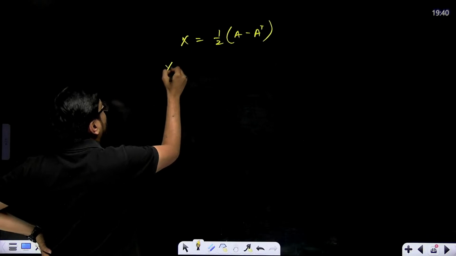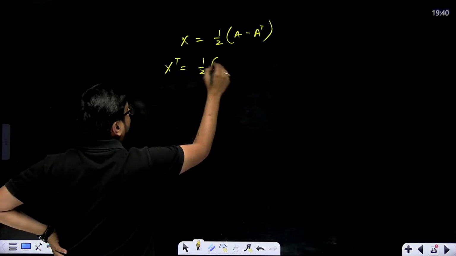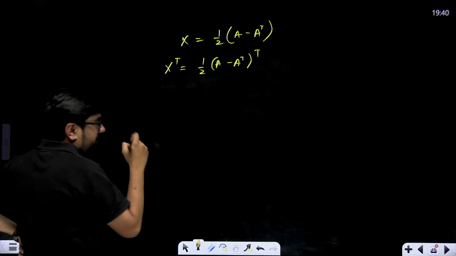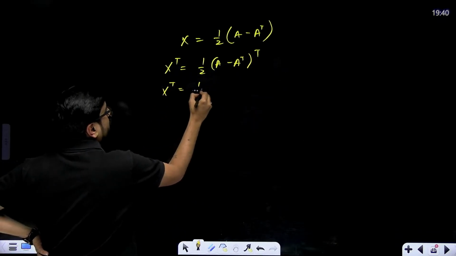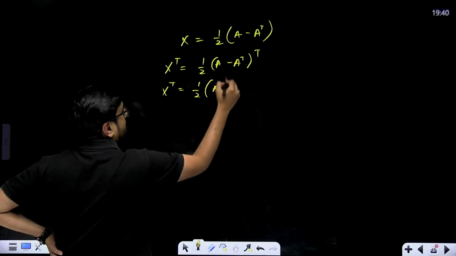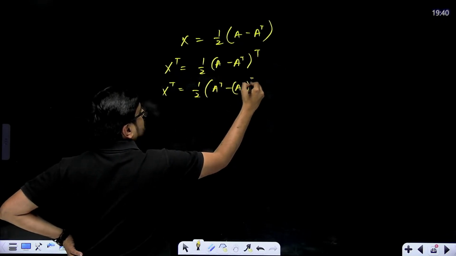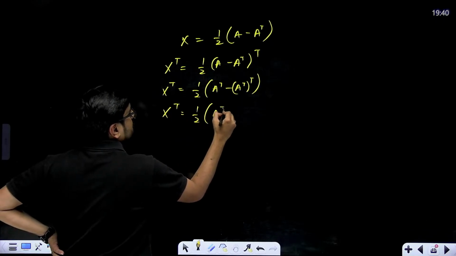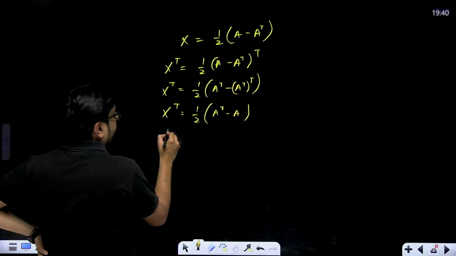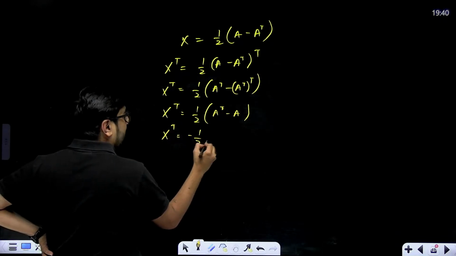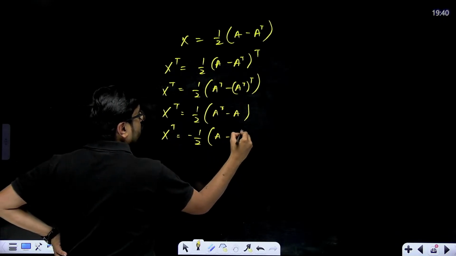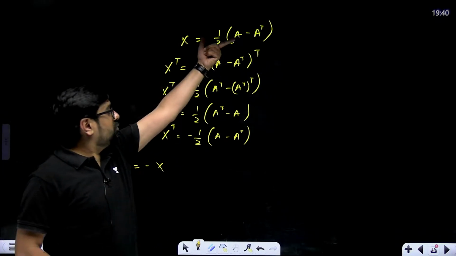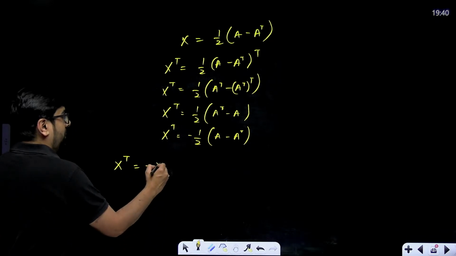Now taking transpose on both the sides, so X transpose will be equal to half of, I'm already taking half outside, A minus A transpose whole transpose. So X transpose will become equal to half of A transpose minus A transpose transpose. So X transpose will be equal to half of A transpose minus A. So X transpose can be written as minus, taking out common, half of A minus A transpose. So we can say that X transpose is equal to minus of X.